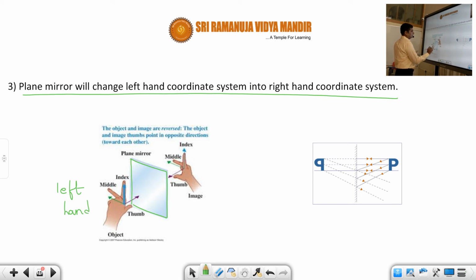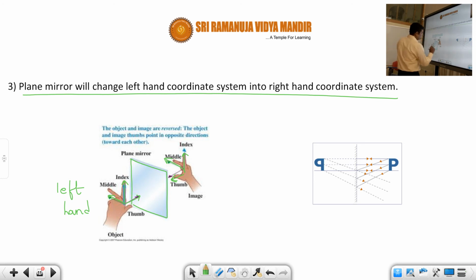So here you can see thumb is toward this side, forefinger is toward this side, and then this is the middle finger. Now when you place left hand in front of the mirror, in the image you can see, inside the mirror you can see that this thumb will get inverted. That means thumb will be like this, and then index finger will be remaining upwards only, and then this middle finger will be like this only. So that means when you place a left hand, it appears to be like a right hand.